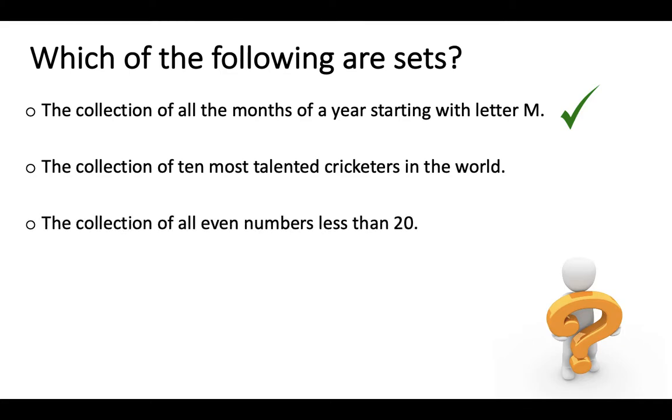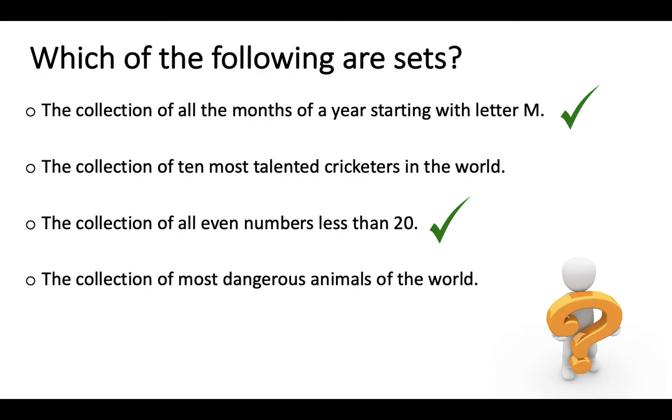Look at this example, the collection of all even numbers less than 20. Of course, even numbers less than 20 are 2, 4, 6, 8, 10, 12, 14, 16 and 18. And hence, this is a well-defined collection, so this can be a set. Look at this example, the collection of the most dangerous animals of the world. If I say the dangerous animals of the world are tigers or lions, there are some people in the world who keep them as pets. So this statement itself is a very vague statement. This is not a well-defined collection unless we give a definition of what we mean by dangerous. So this cannot be a set.